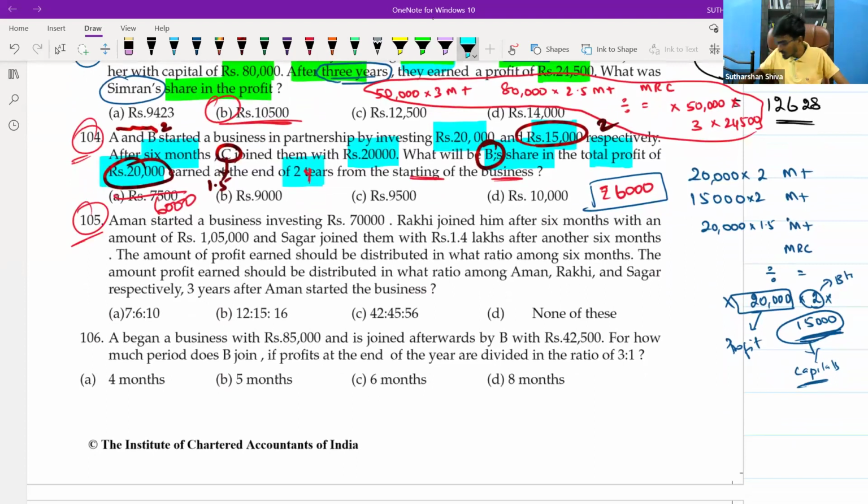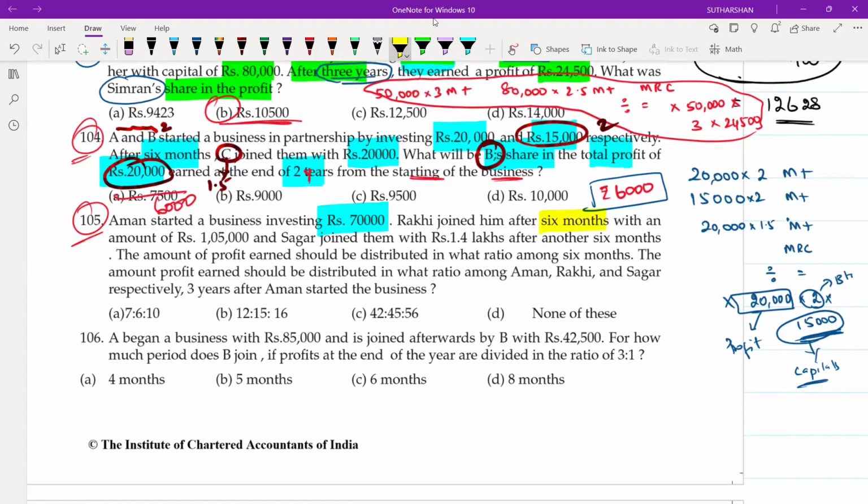Read that question. Aman started a business investing rupees 70,000. Rocky joined him after 6 months with an amount of rupees 1,05,000, and Sagar joined them with 1.4 lakhs after another 6 months.